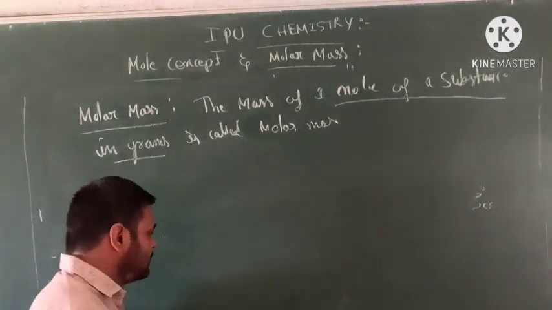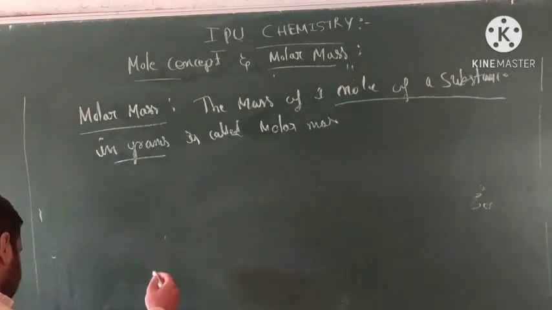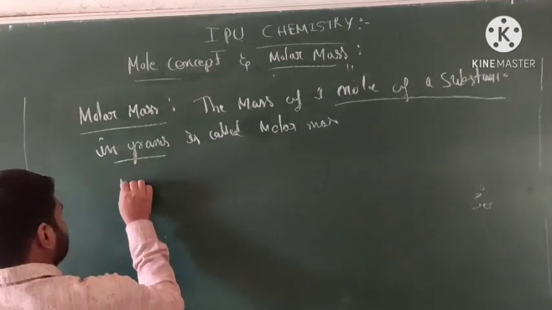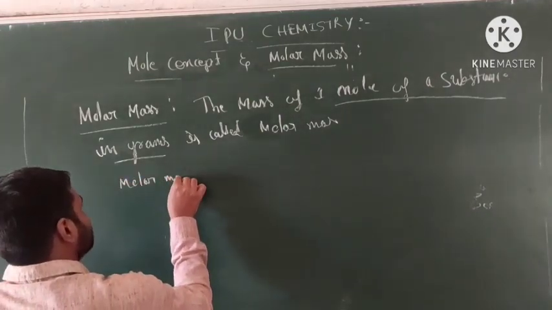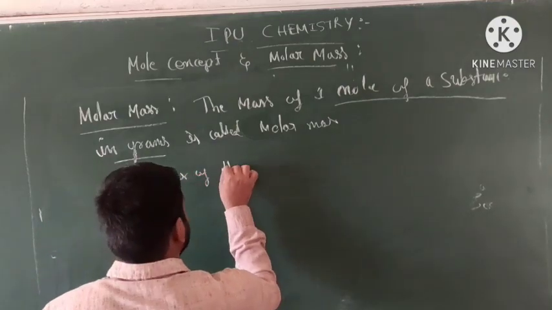Let me give an example of molar mass, the molar mass of water.